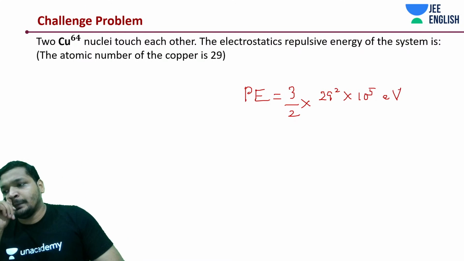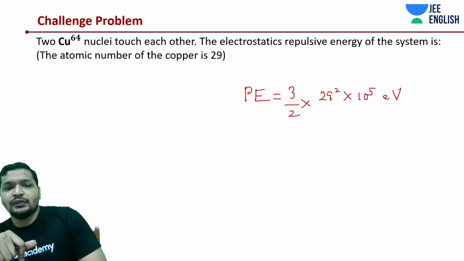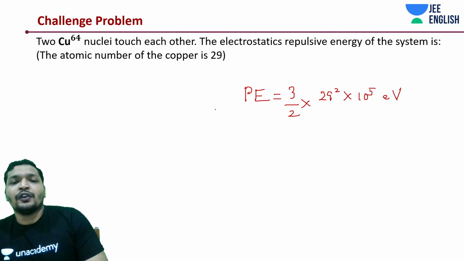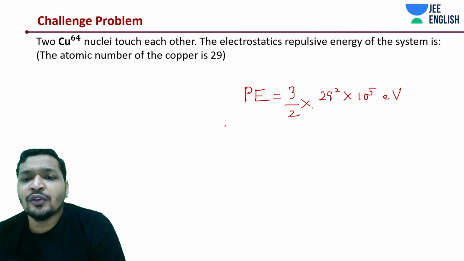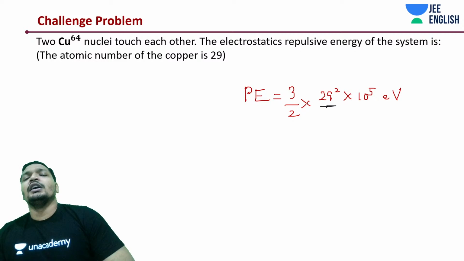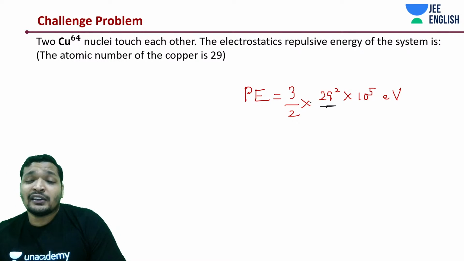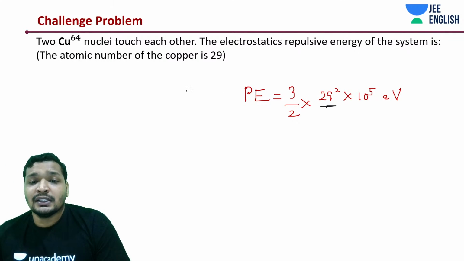If it was an exam and the same options were given to you, what would you do? First of all, don't go through the complication of calculating 29 square. Try to approximate things. This is just an approximated way of calculating.